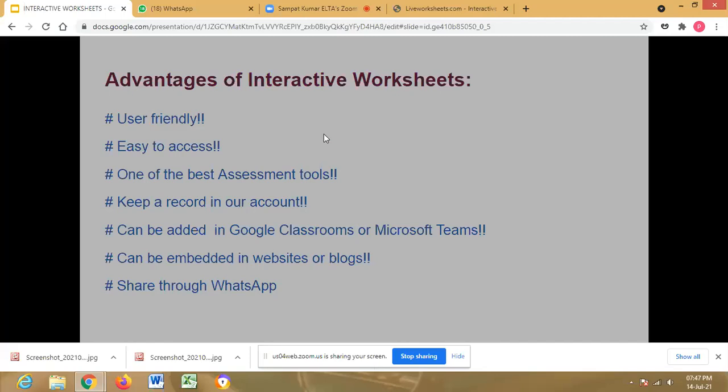Now let us get into practical mode and go to the live worksheets site, liveworksheets.com. On the top right side we have teachers access. I have already registered, so my login details are seen here. Otherwise we can go for register.